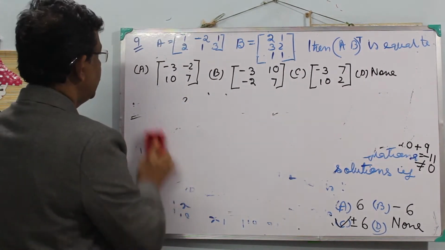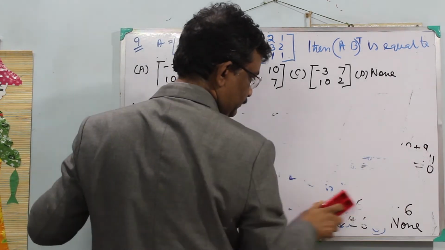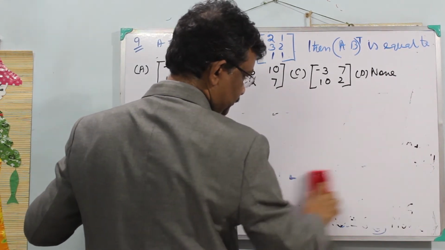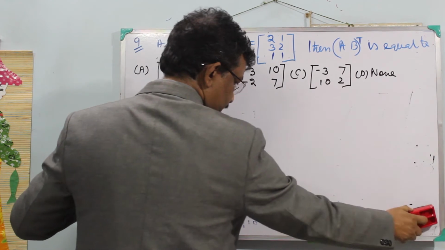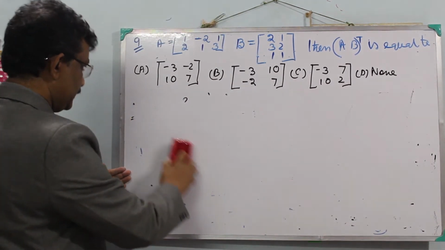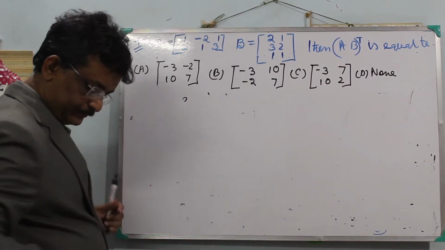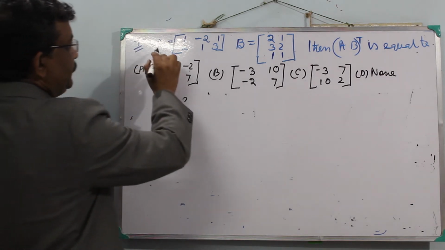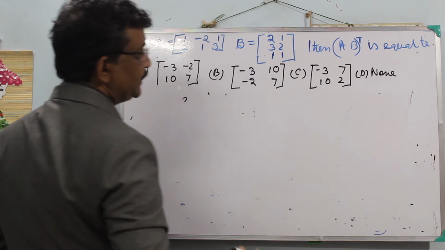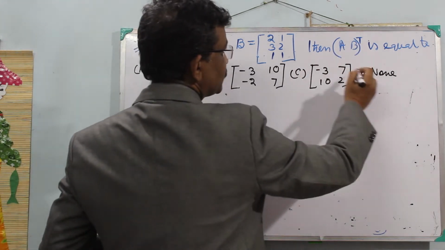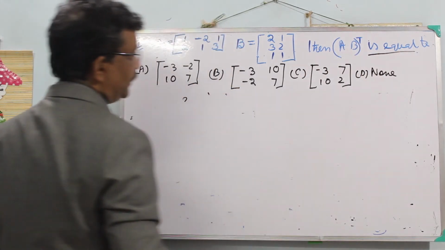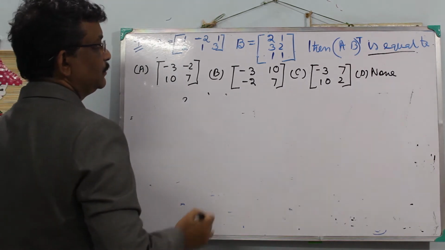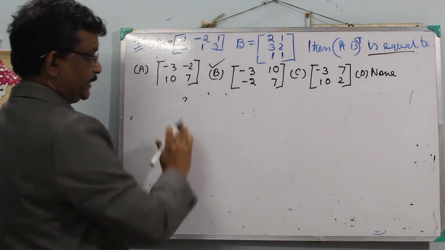The next one will take some space, so I have attempted it at last. If A is equal to this and B is equal to this, then (AB) transpose is equal to, B is the correct answer. Why?